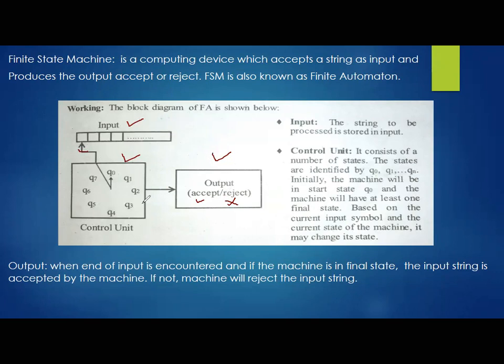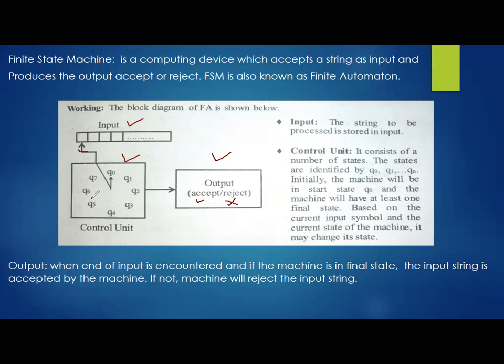Now what about the control unit? Just observe, it looks like a clock, right? 12, 1, 2, 3, 4, 5, 6, like that it continues. So inside this control unit, we have a number of different states. These Q0, Q1, Q2 to Q7, whatever we have, we call this the number of states. Out of this, one will be considered as a start state, and more than one we can consider as final states.